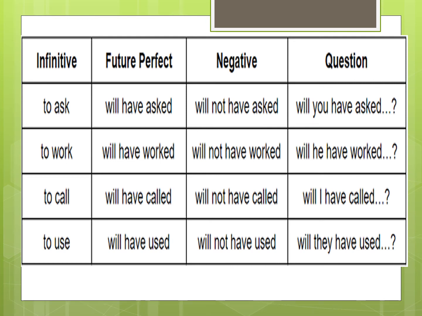The question, how to form a question, just switch or replace the subject by will and will by subject. So we'll start with will instead of starting with the subject. In the negative form we used not, and in the question form we started with will. So will you have asked, and also you can go for the question words such as what, when, where, accordingly, if you are asking about the time, if you are asking about the place, if you are asking about the reason why. But will comes before the subject in the question form.